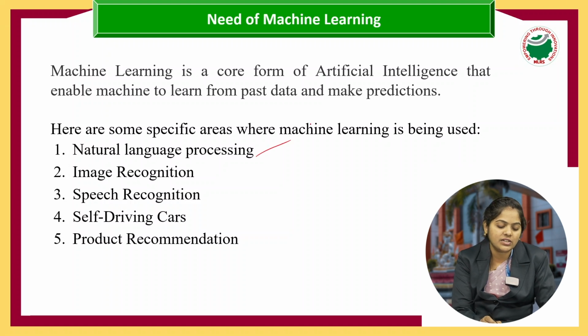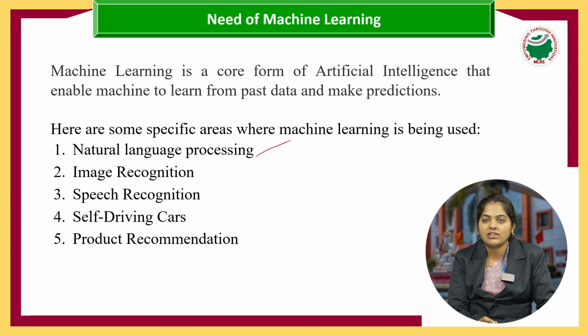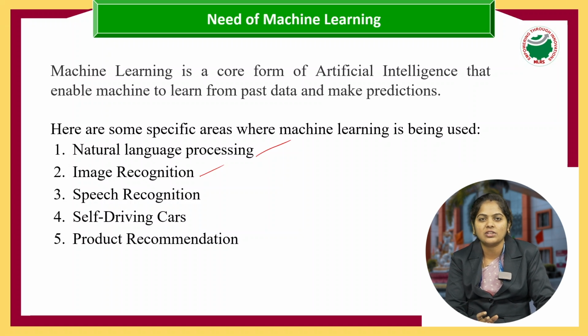The first one is NLP, that is natural language processing. NLP stands for natural language processing. This is the technique which helps the system easily understand human language and words. And next, image recognition. Nowadays we are using so many photographs in social media. We upload so many photos, and in Instagram we tag so many photos. Capturing any image from any social media can be easily done with the help of machine learning.